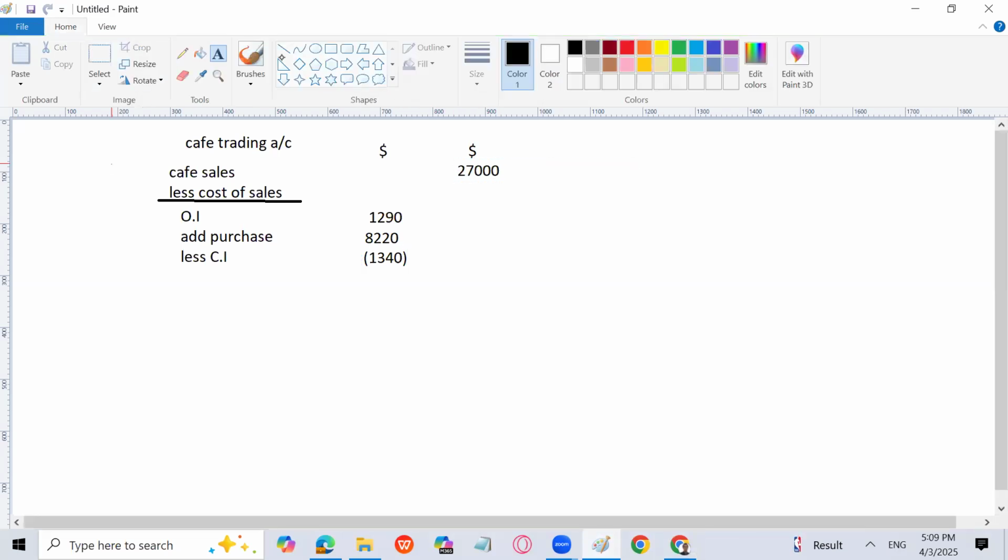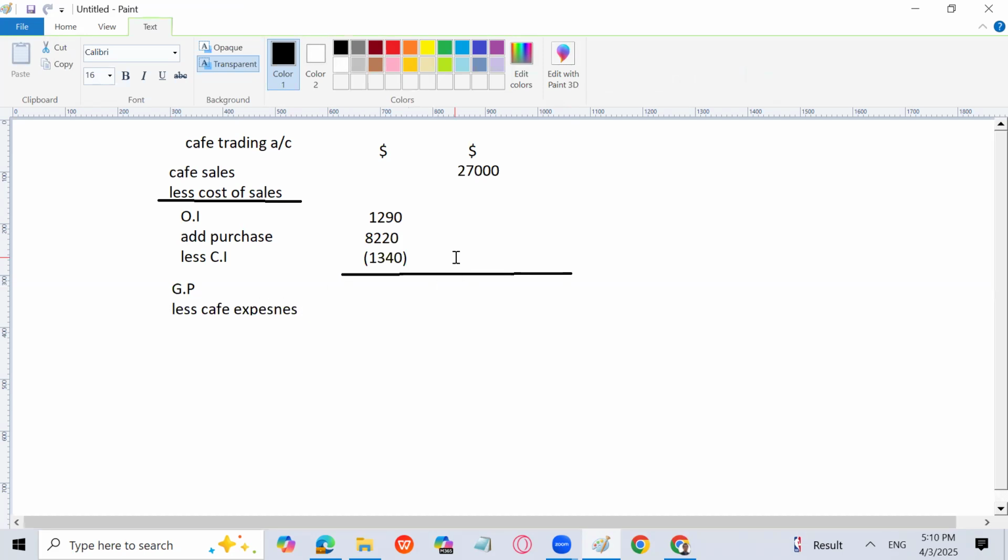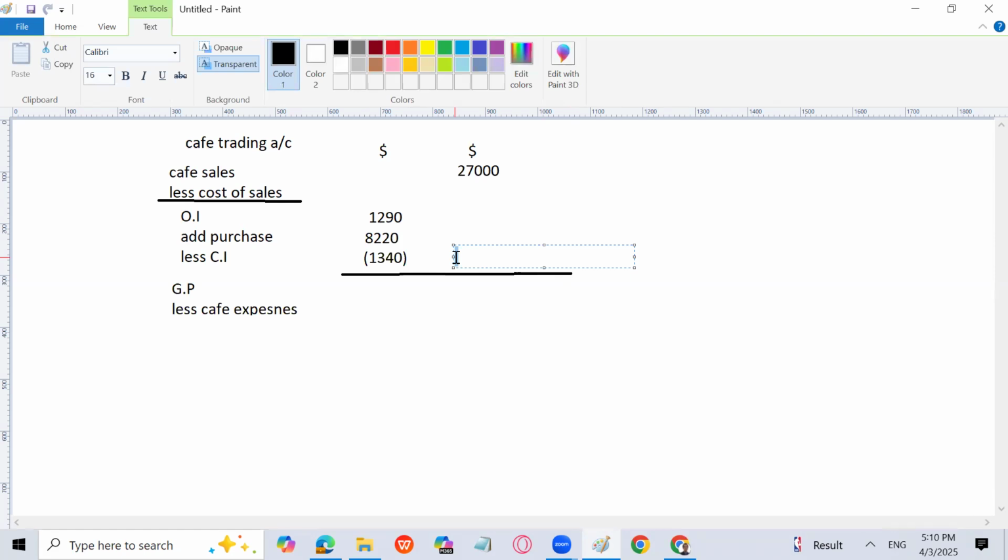So what is the cost of cafe, or cost of sales? We'll subtract to find the gross profit. And then we will subtract cafe expenses, if any are given in the question. So what is the cost of sales?